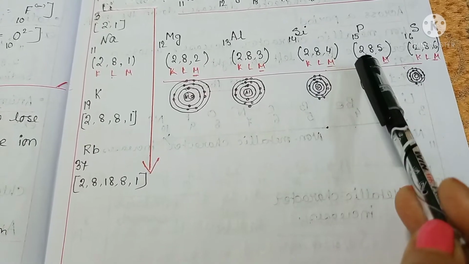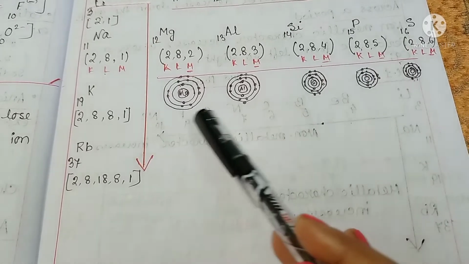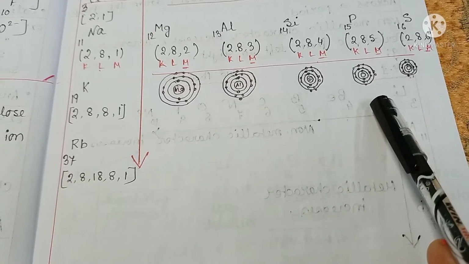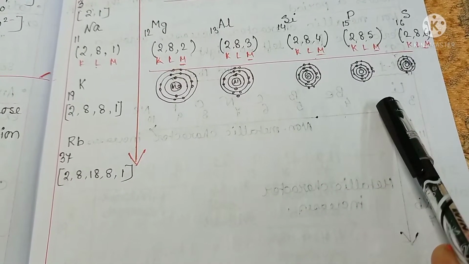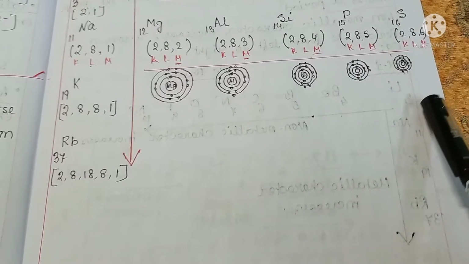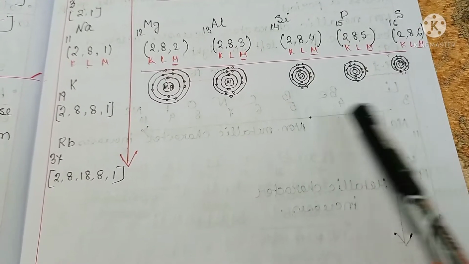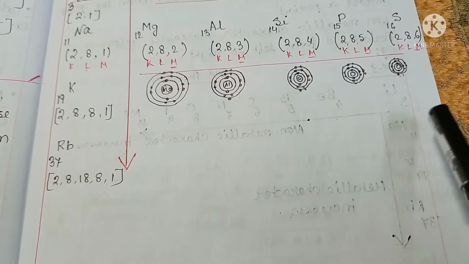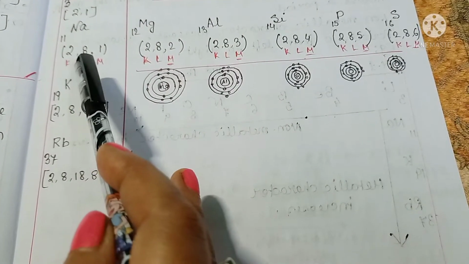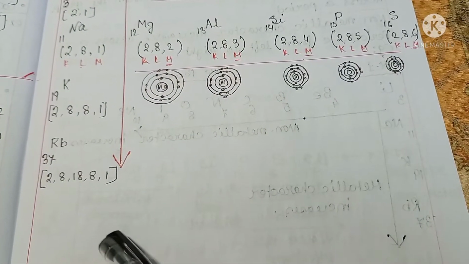See here, as we move from left to right, in the valence shell only the number of electrons increases. This means nuclear charge increases as we move from left to right. So size decreases and electrons are strongly attracted by the nucleus. As a result, electrons cannot be removed easily from the valence shell. So metallic character also decreases from left to right. So in case of the third period, sodium is the most metallic element, and in group 1, lithium is the least metallic element.